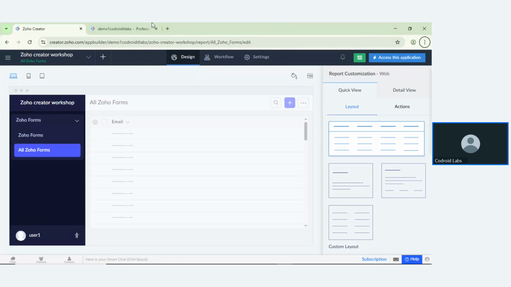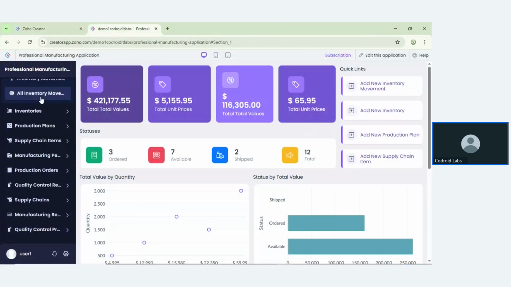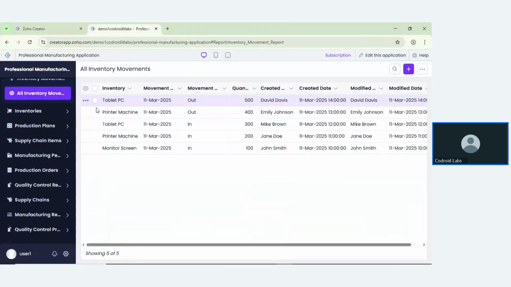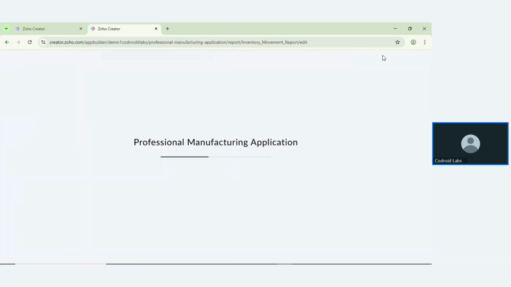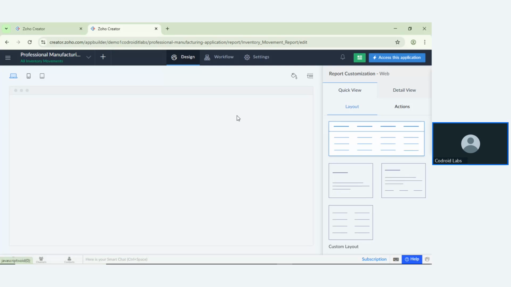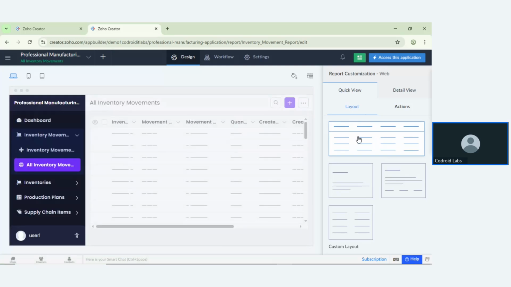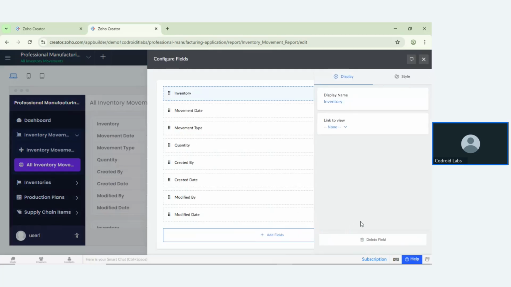Suppose I don't want this type of layout inside this inventory management system. I just click on edit application, and after that you can find an option called custom layout. I click the custom layout